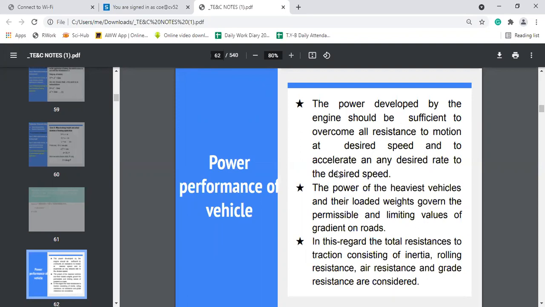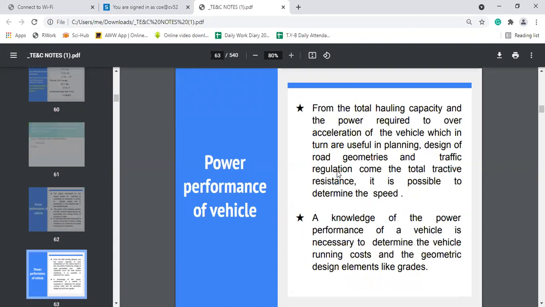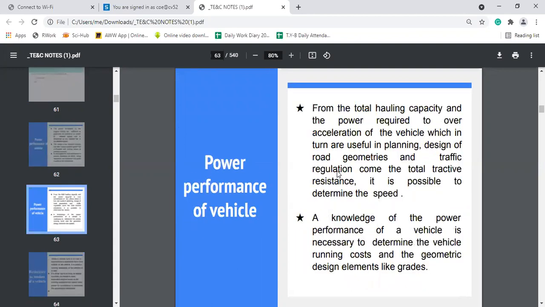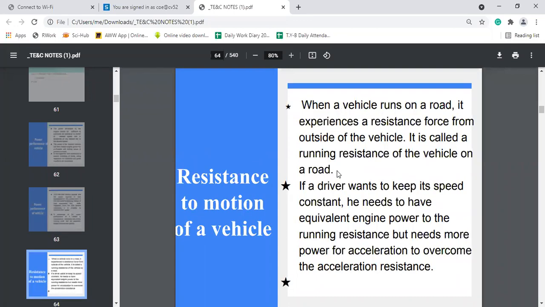So what are the different resistances that a vehicle has to face? The knowledge of power performance is necessary for geometric design of the grades and to determine the running cost of the vehicles. Then we have seen the resistance to the motion of a vehicle.